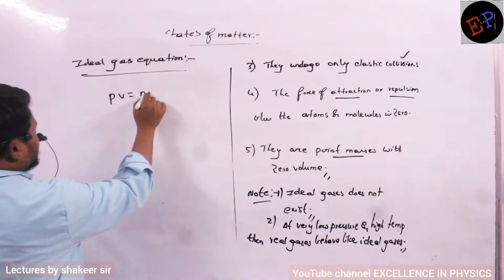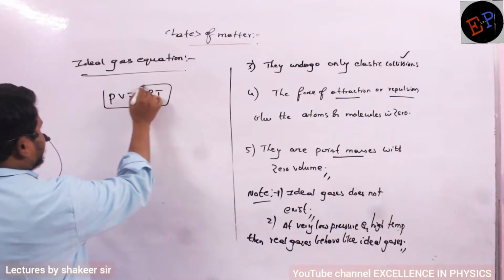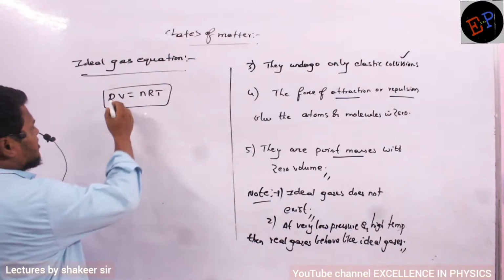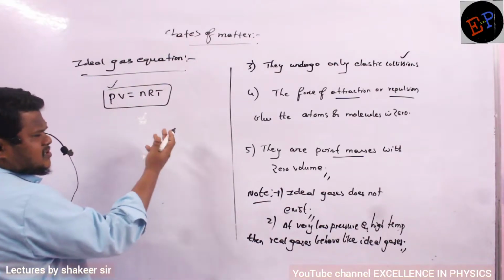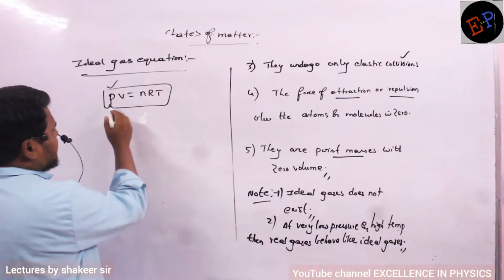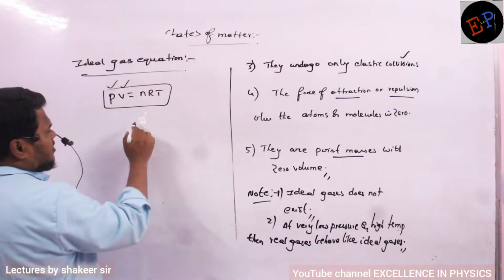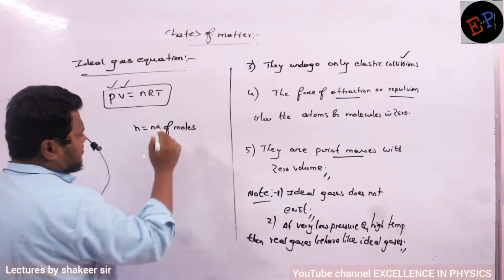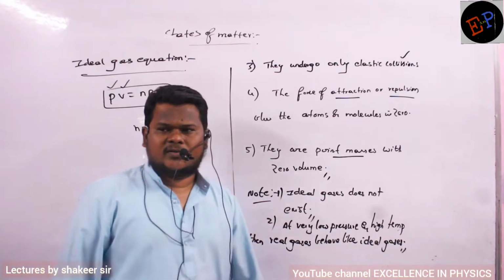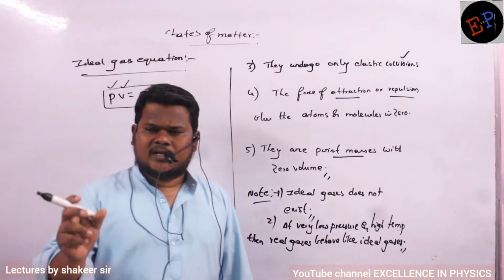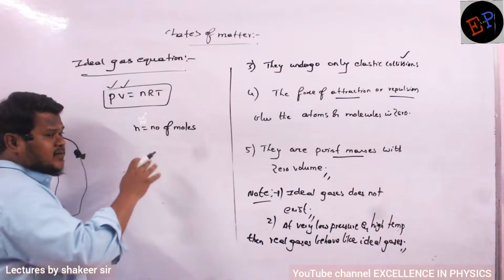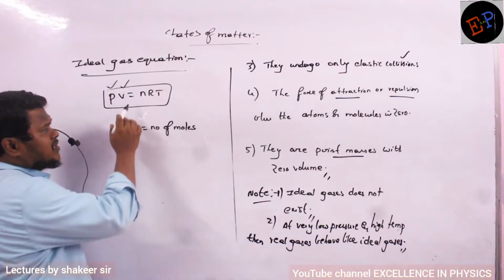PV is equal to nRT. This is the equation of an ideal gas. What is meant by P here? P is called pressure. All these quantities you know, no need of explaining once again. V is called volume. N is called what here? N is called the number of moles of a gas. And what is meant by mole, we already studied, no? Avogadro number of atoms, molecules or ions is called a mole. Clear? So this gas is having how many moles? That is represented by n here.